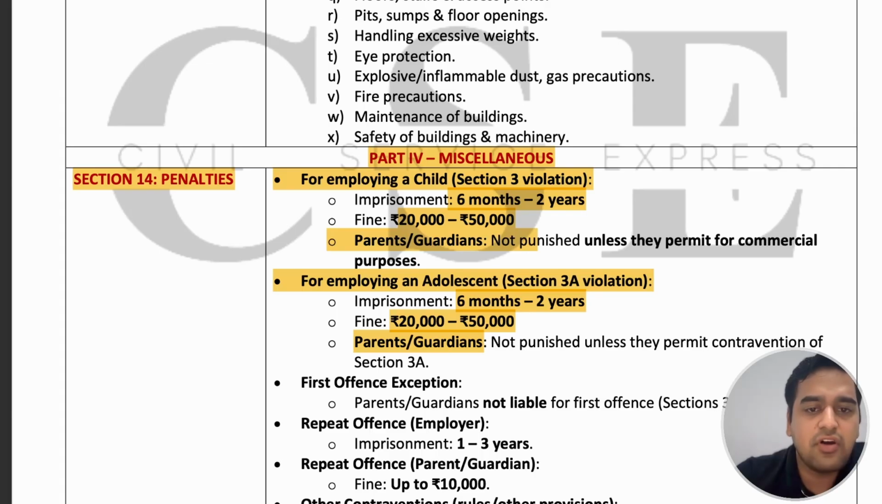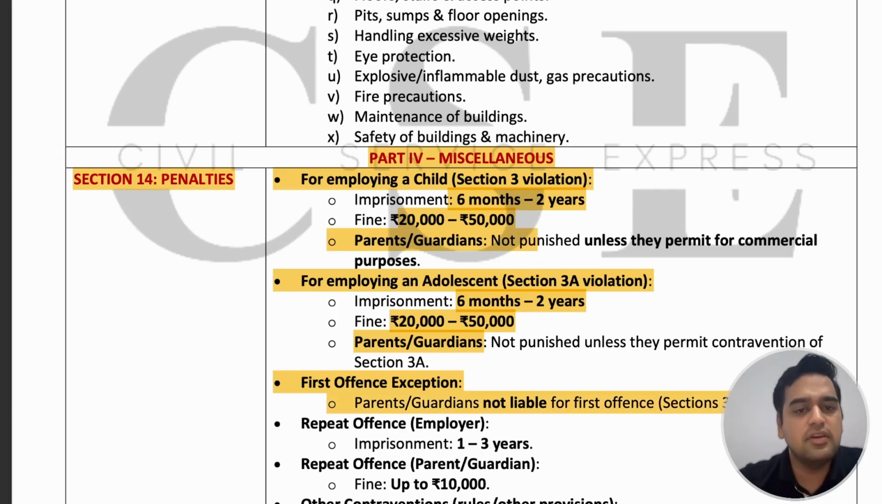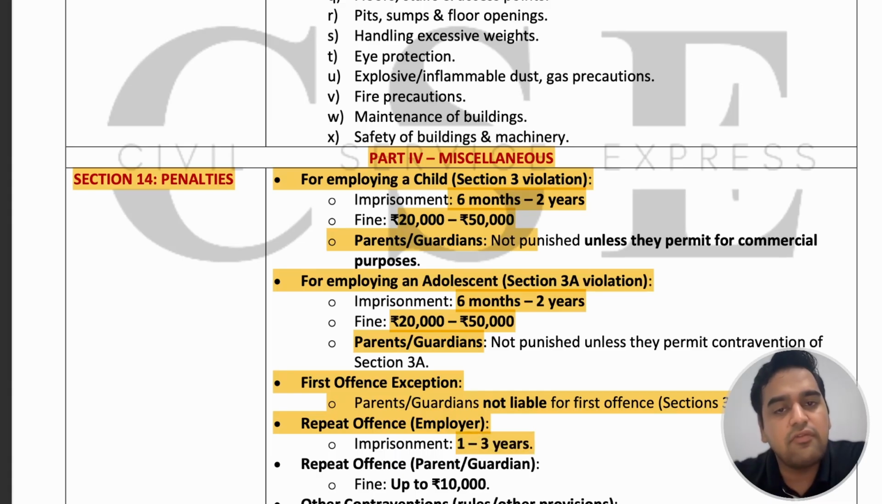Then there is the first offense exception. Any parent or guardian is not liable for the first offense. If they are committing the offense for the first time under Section 3 or 3A, then they should be allowed exceptions and should not be punished. If the employer repeats the offenses, then in case of the first time, the employer is punished with 6 months to 2 years and a 20,000 to 50,000 fine. But if he does the offense again, then his imprisonment increases to 1 to 3 years. And if the parents and guardian are doing it, then they should be fined up to 10,000.